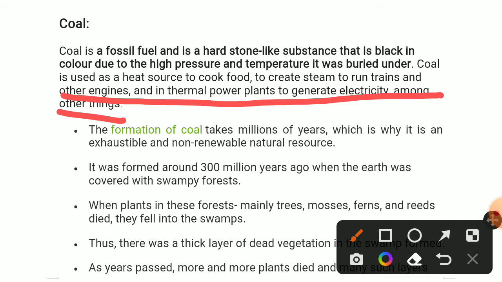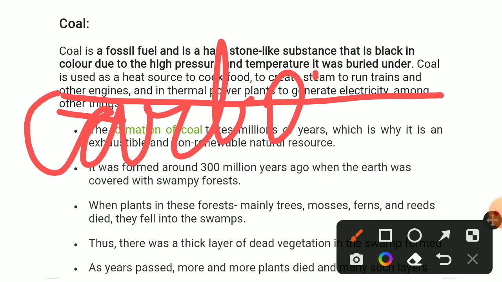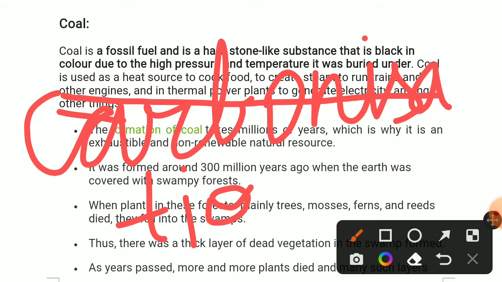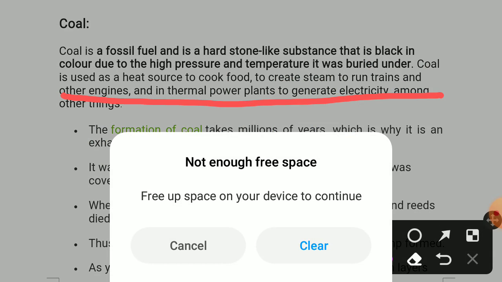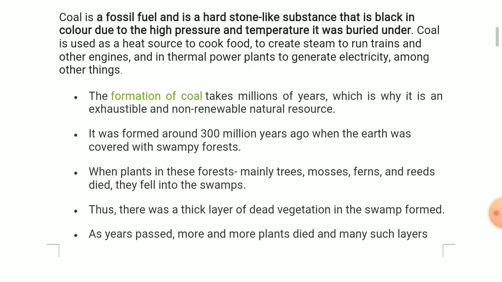I have included it down, so I'll write it here. The formation of coal is known as carbonization. Coal is mainly made up of carbon, which is a non-metal. Coal is made up of carbon, and the formation of coal is known as carbonization. Okay, now we know what coal is. We'll see now how coal is formed.